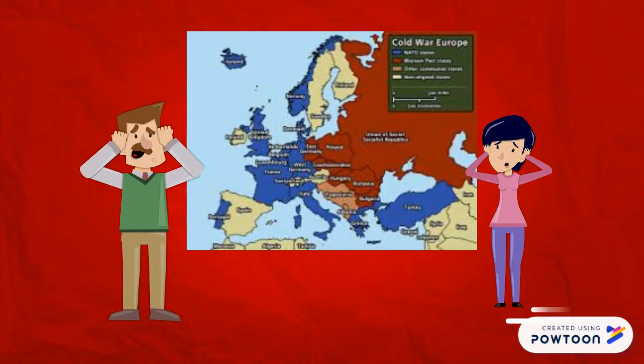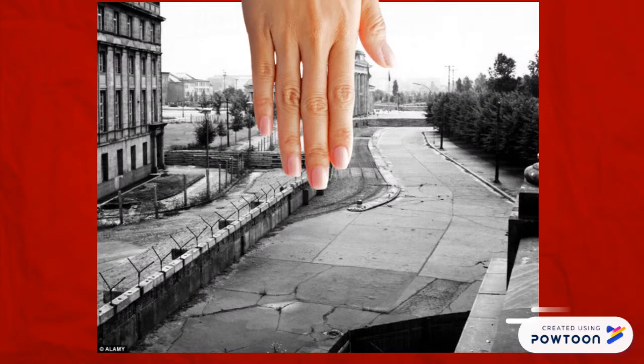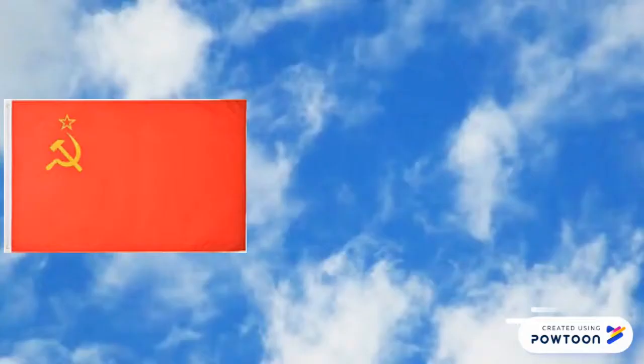Western Europe's fear of the Soviet Union increased because of the Berlin blockade. 10 Western European nations formed a defensive military alliance called the North Atlantic Treaty Organization.